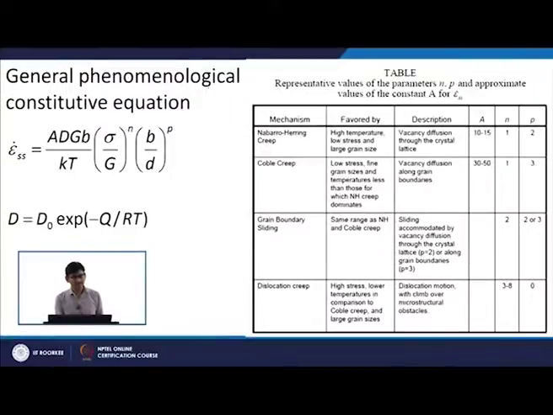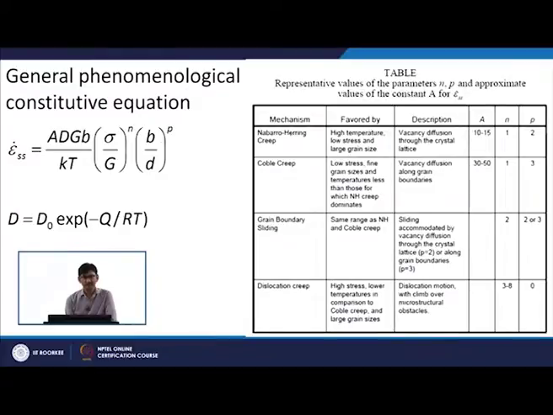We can express all the creep phenomena through a phenomenological constitutive equation, which gives an equation like this. So, epsilon dot SS is equal to, there are a lot of parameters here, but do not get scared by this equation. It is not very difficult to understand. As we just discussed, creep depends on the grain size. For coarse grain you will have NH creep, for fine grain you will have Coble creep.